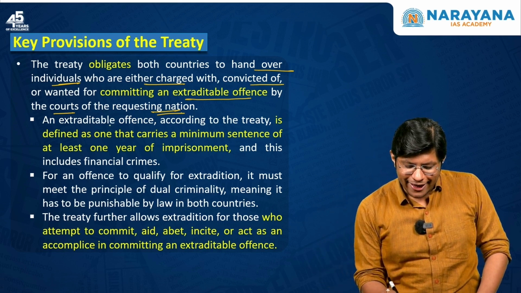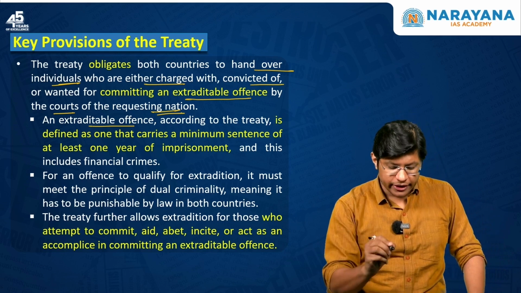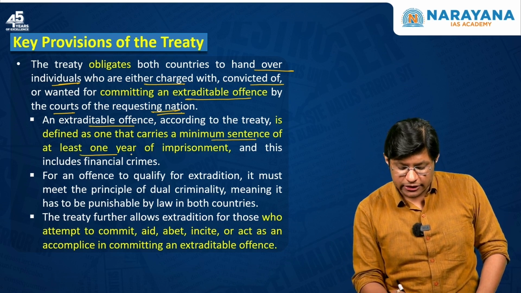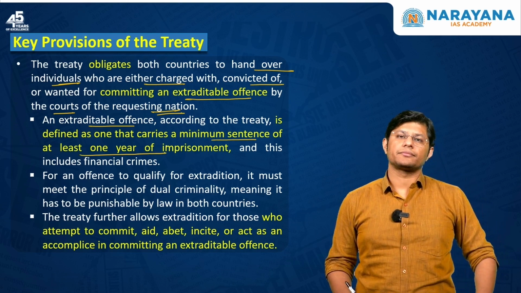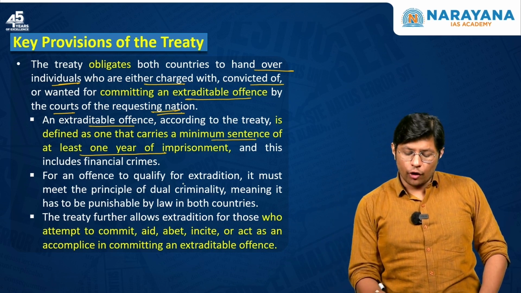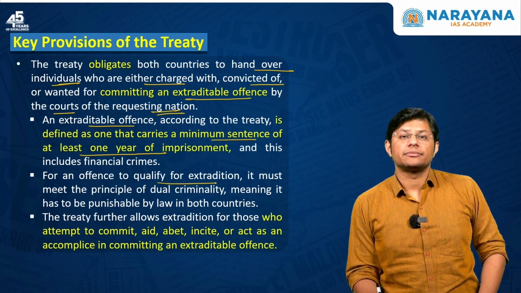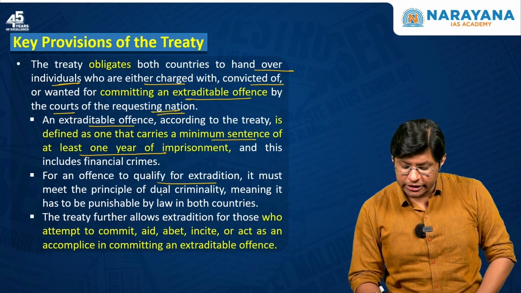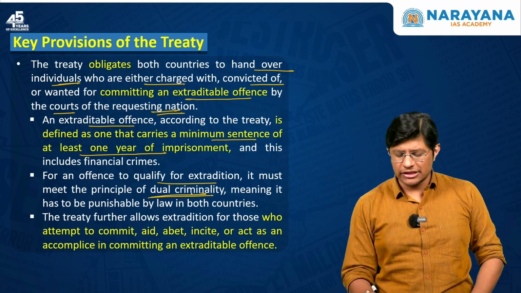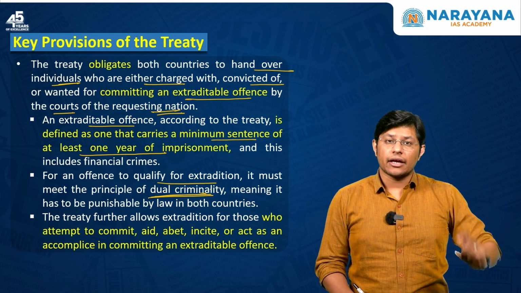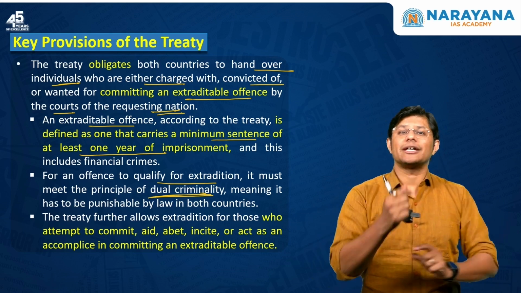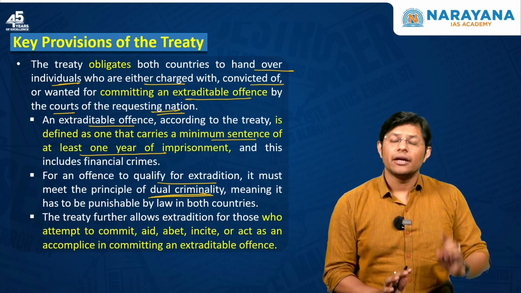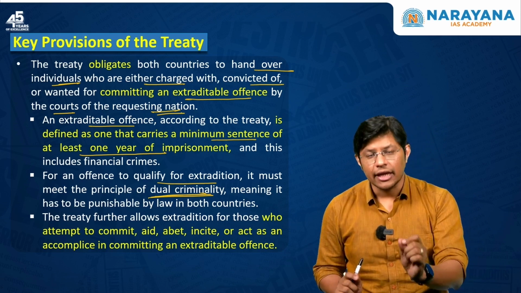Now, an extraditable offence according to the treaty is defined as one that carries a minimum sentence of at least 1 year of imprisonment. Right? For an offence to qualify for extradition, how would you understand if it qualifies? It must meet the principle of dual criminality. What is this dual criminality? Which means the crime should be punishable by law in both the countries. For example, murder. Murder is a crime which is punishable in both the countries. This is known as dual criminality.